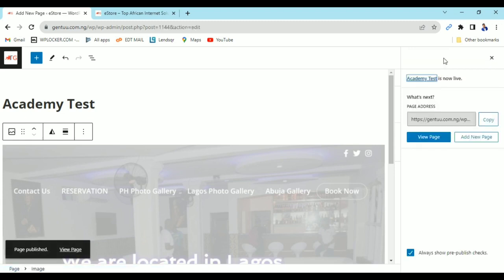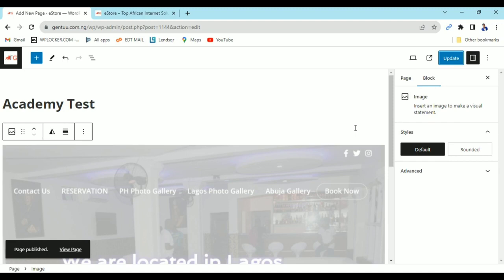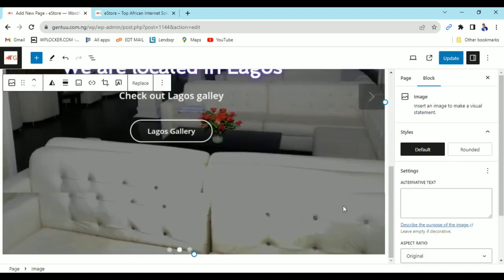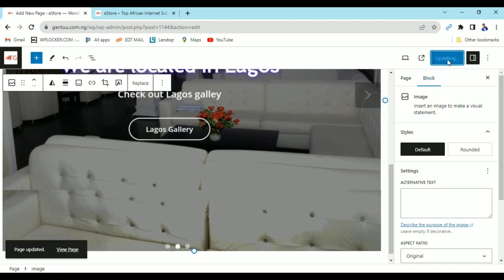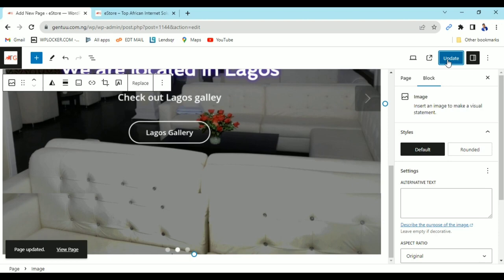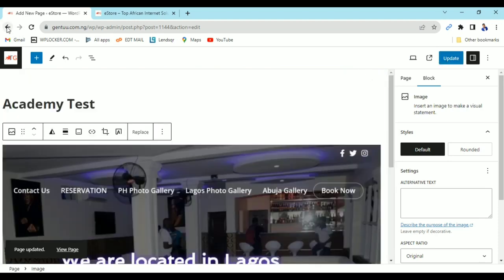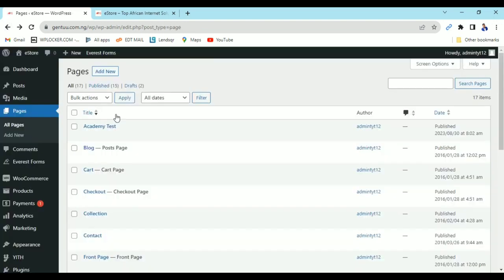Actually, the image is still loading, that's why it's showing that white, but I published already. So I'm just going to wait, let it complete, then I will update. So the image is done. Now I can update. Don't forget, I just created the page now. I'm going to go back. Look at the page here now. Now I have the page Academy Test.